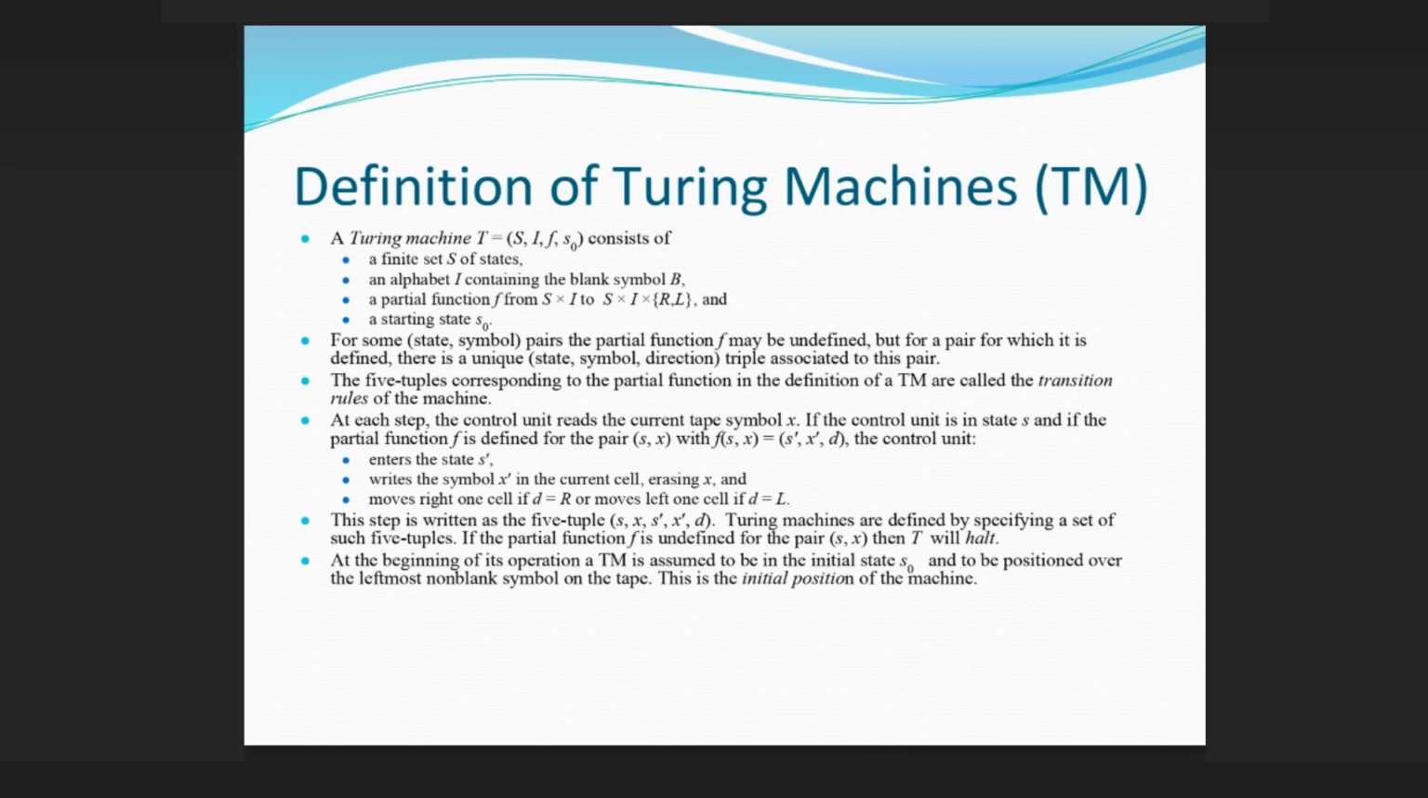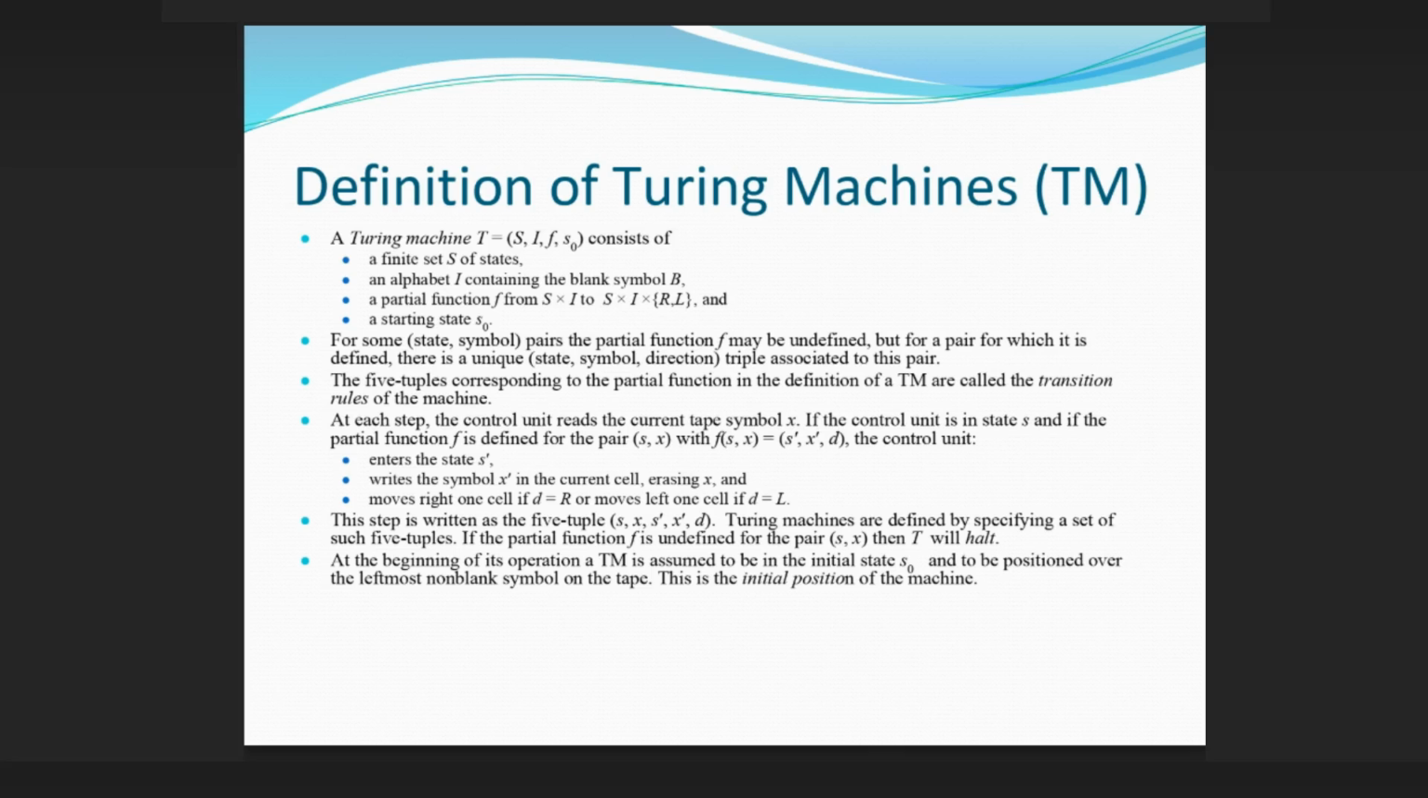The 5-tuples corresponding to the partial function in the definition of a TM are called the transition rules of the machine. At each step, the control unit reads the current tape symbol x. If the control unit is in state s and if the partial function f is defined for the pair (s, x) with f(s, x) = (s', x', d), the control unit enters the state s', writes the symbol x' in the current cell, erasing x, and moves right one cell if d equals R, or moves left one cell if d equals L. This step is written as the 5-tuple (s, x, s', x', d). Turing machines are defined by specifying a set of such 5-tuples.